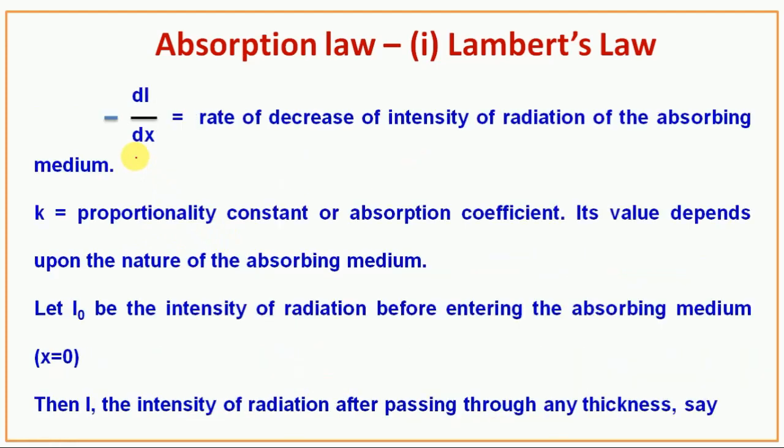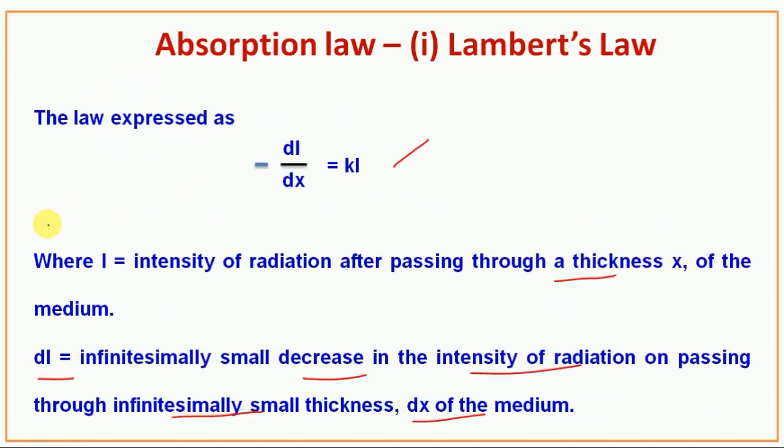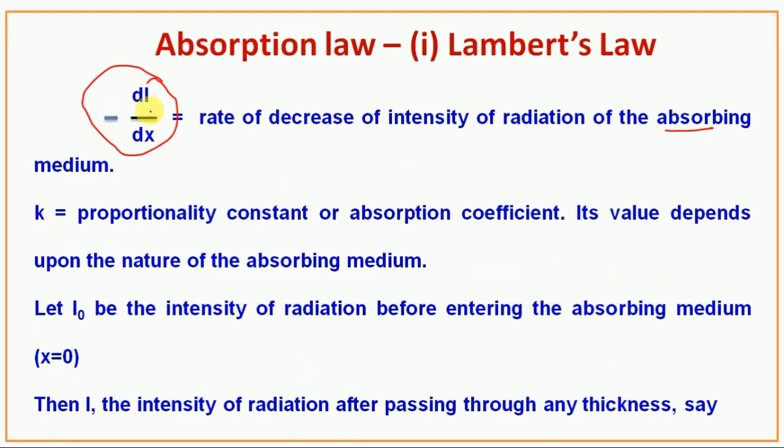Next, -dI/dx is the rate of decrease of intensity of radiation of the absorbing medium. And here k. So one by one we are getting the points: what is I, what is dI, what is -dI/dx, and what is k.